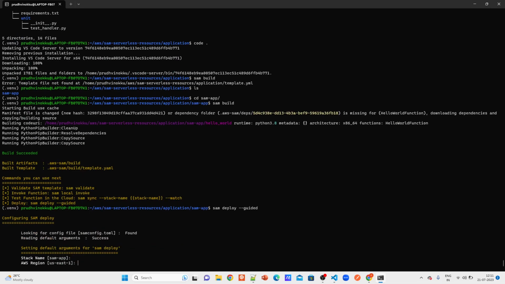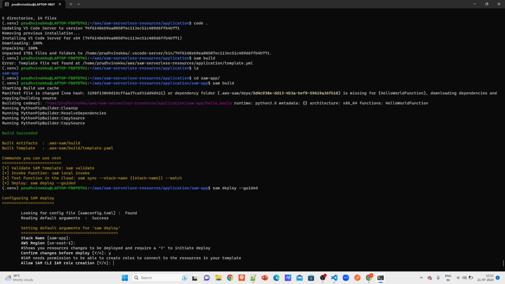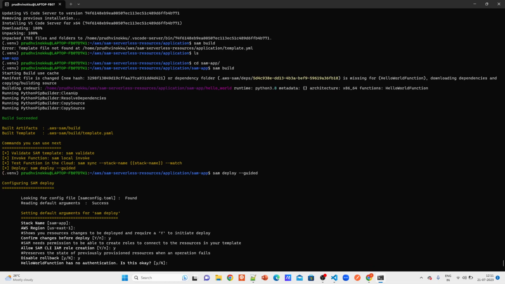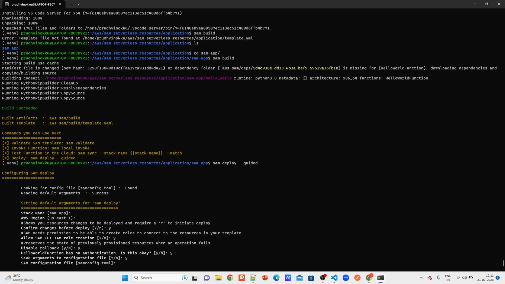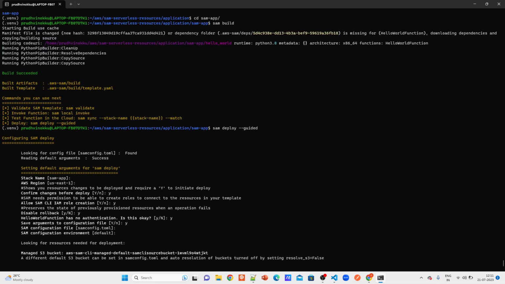SAM app is fine for me. Yes, east one is fine for me. Okay, rollback. It is asking whether you want to roll back when there is a resource disturbed, and you say okay. Because the lambda function has no security, it's fine. SAM config and default is fine for me.